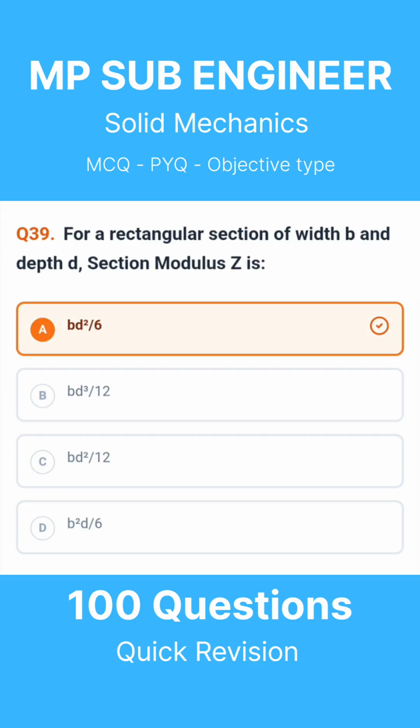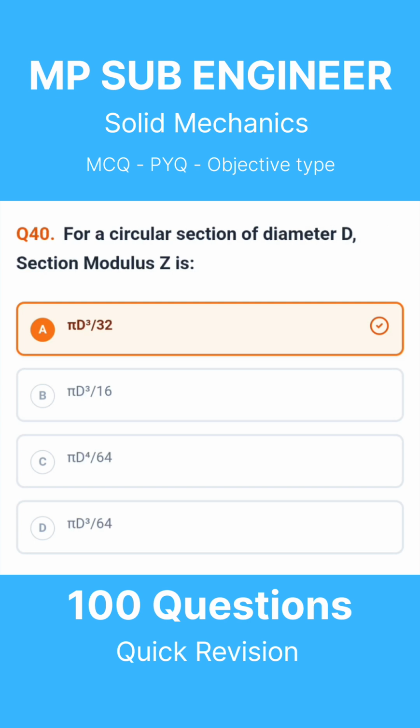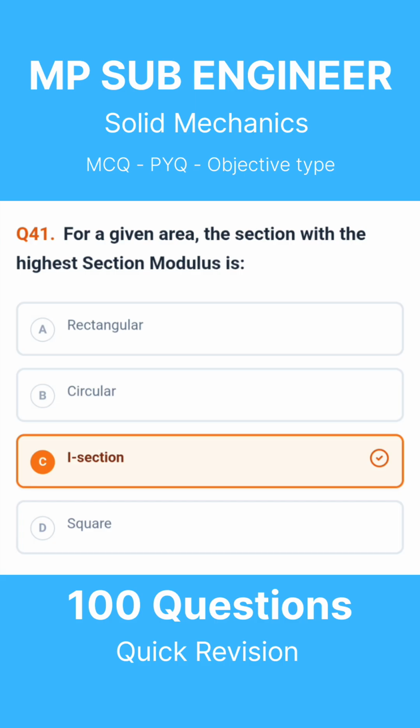Question 39. For a rectangular section of width b and depth d, section modulus Z is. The correct answer is bd squared divided by 6. Question 40. For a circular section of diameter d, section modulus Z is. The correct answer is pi d cubed divided by 32. Question 41. For a given area, the section with the highest section modulus is. The correct answer is I section.